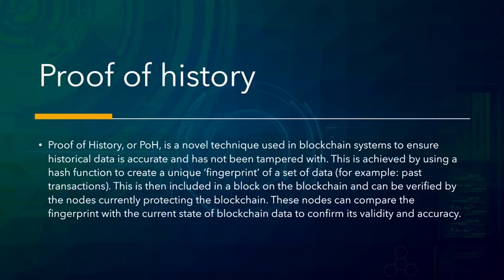Proof of history is a novel technique used in blockchain systems to ensure historical data is accurate and has not been tampered with. This is achieved by using a hash function to create a unique fingerprint of a set of data, for example, past transactions. This is then included in a block on the blockchain and can be verified by the nodes currently protecting the blockchain. These nodes can compare the fingerprint with the current state of blockchain data to confirm its validity and accuracy.